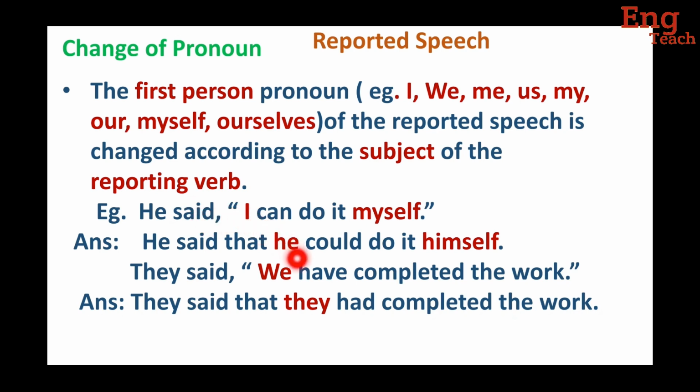So we have to write here he. Can change into could. It, himself. Myself change into himself because myself also first person pronoun. It is changed according to the subject and subject is he. And we can't write here he because it is possessive case. So we have to change he also in possessive case. That is himself. Now its answer is he said that he could do it himself.